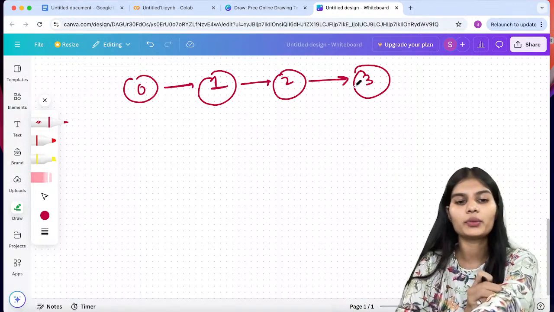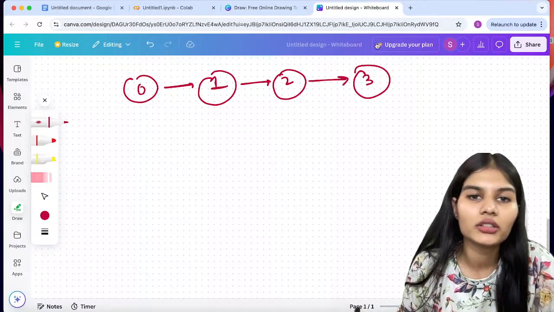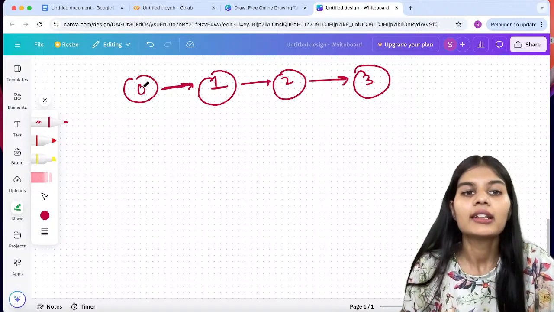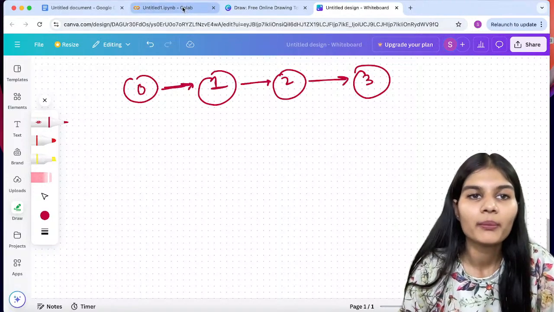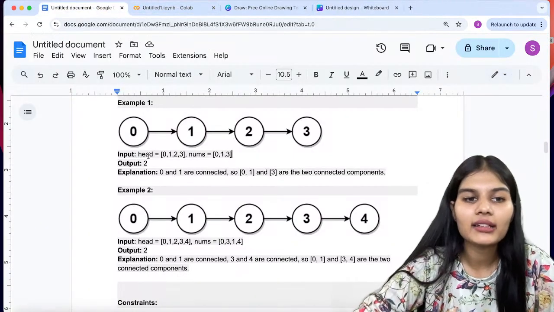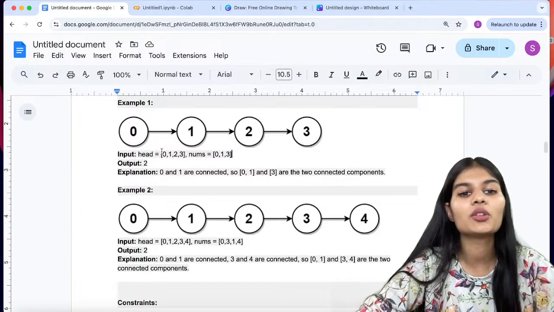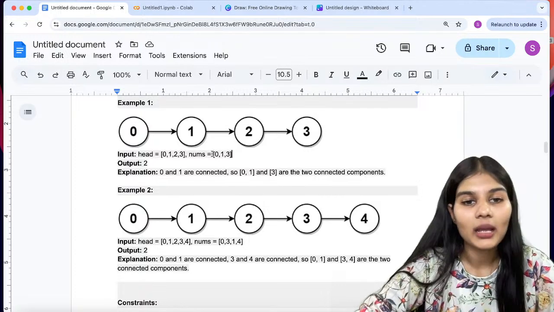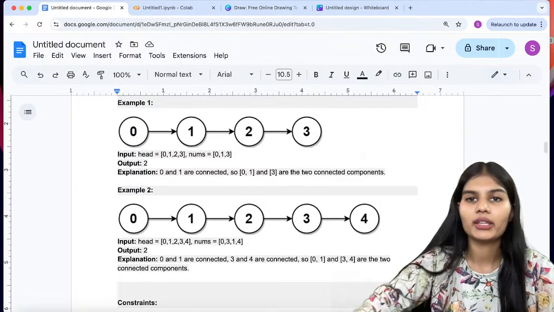So 0, 1, 2, 3, all these values are connected to each other. Now my question says that the head I am given is 0, 1, 2, 3, and the numbers I have are 0, 1, 3.